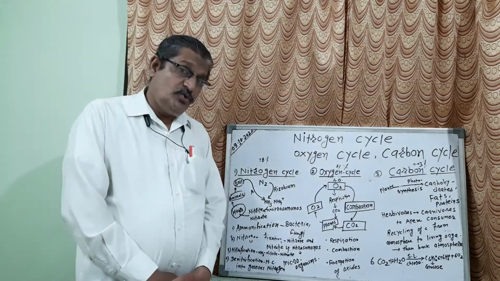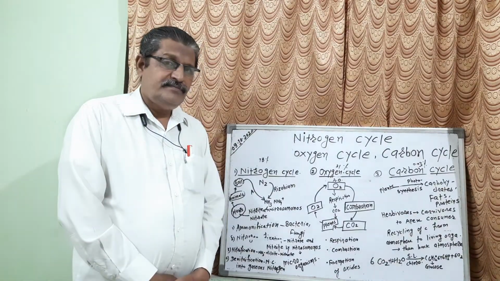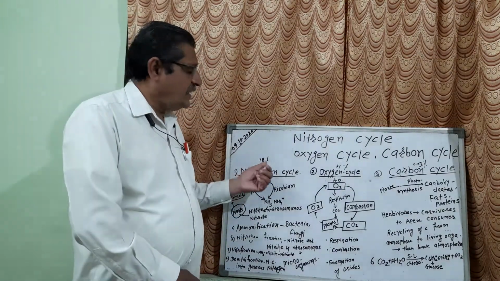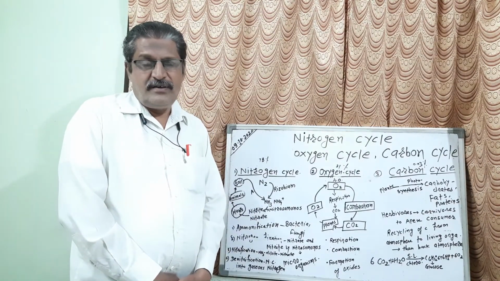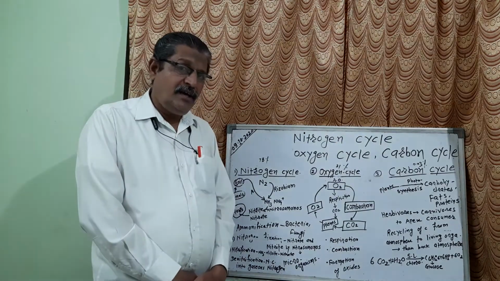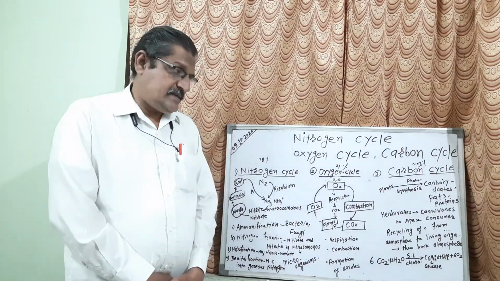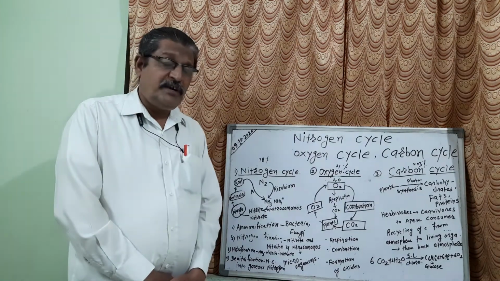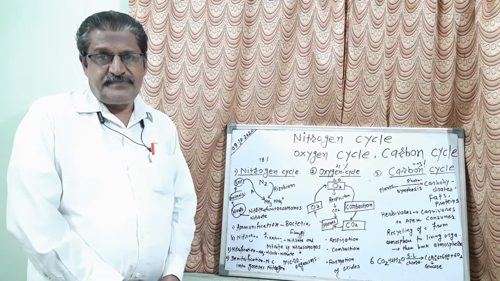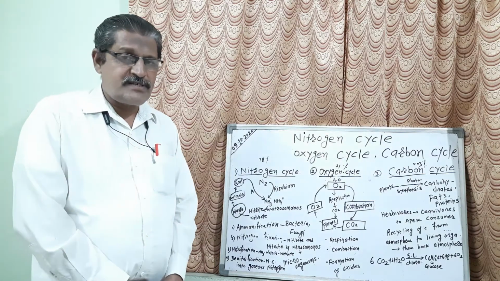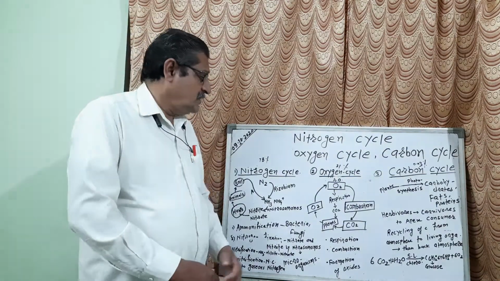Now students, you know it very well that there is 78% nitrogen in the atmosphere. Then why is it necessary for the plants that the fixation of the nitrogen should be done? There is one reason for this. Listen carefully.